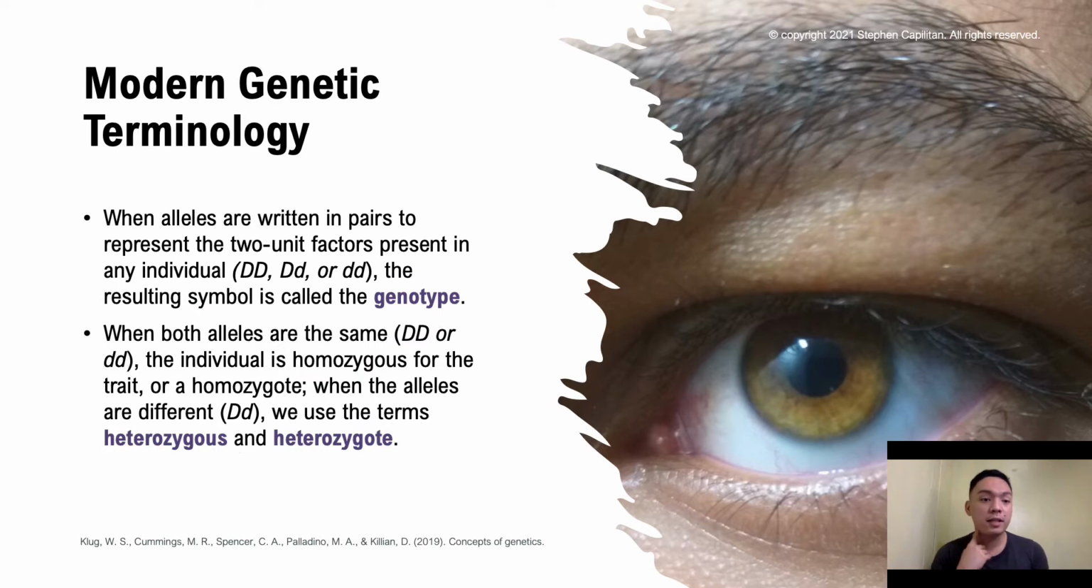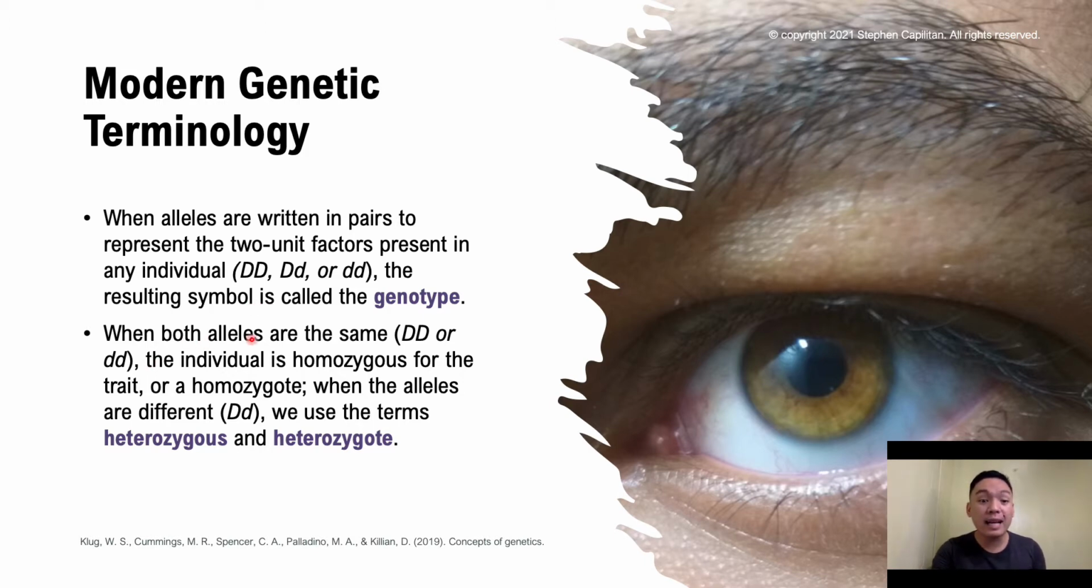And also, when we consider alleles, which were written in pairs to represent the two unit factors that are present in an individual, let's say for instance these letter symbols, the uppercase D and then uppercase D and lowercase d, or both lowercase d, this resulting symbol, we call them the genotypes. Again, phenotypes are the physical attributes, while genotypes are the symbols which are representing the individual.